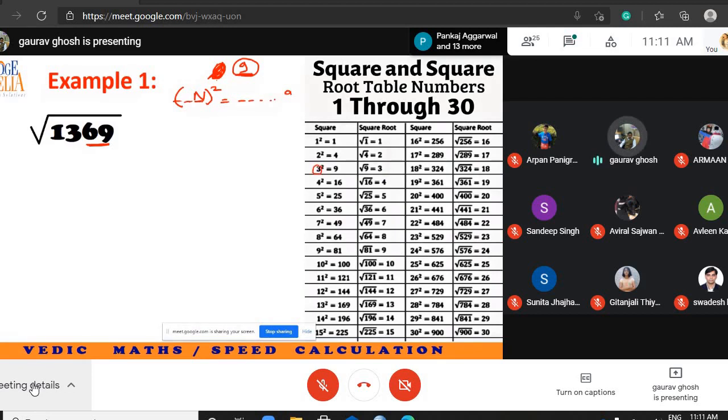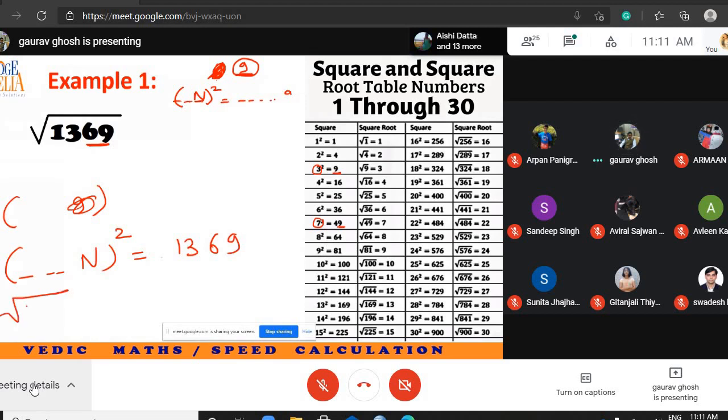This is possible if 3 has been squared or 7 has been squared. You can see here 9 and 9. Suppose this is the answer. When you have squared this, you would have got this much. So now you are trying to find the answer for this. So the last digit can either be 3 or 7.